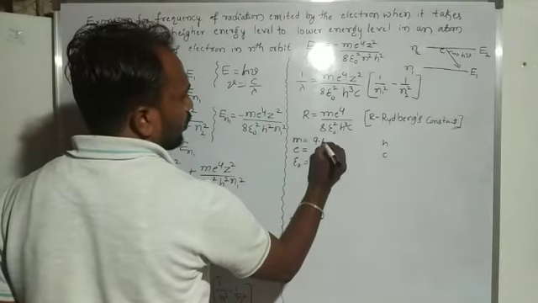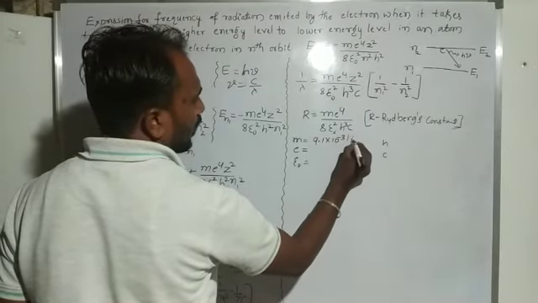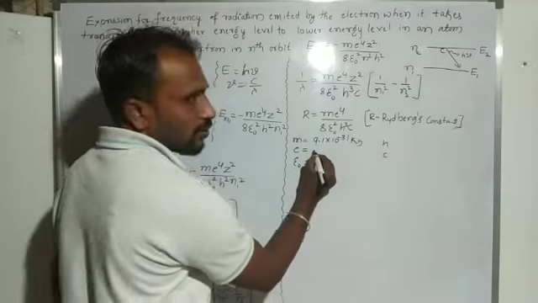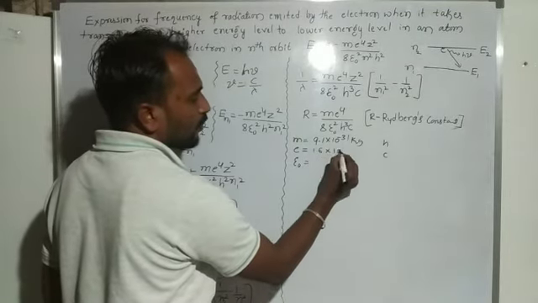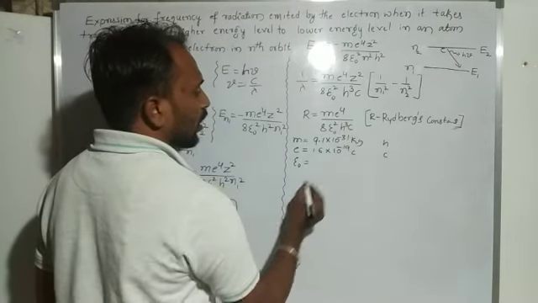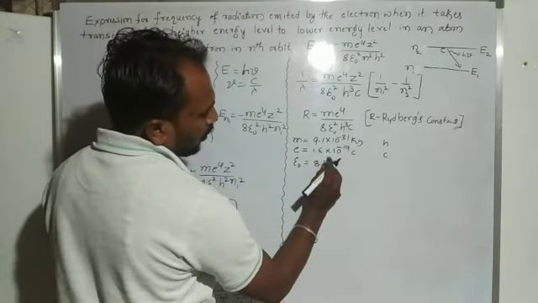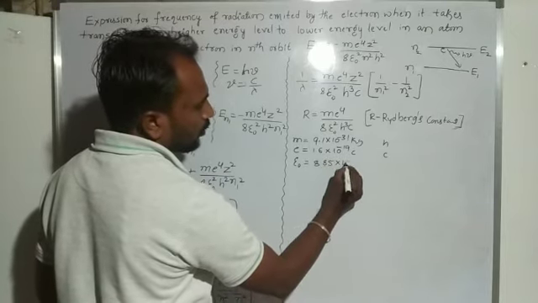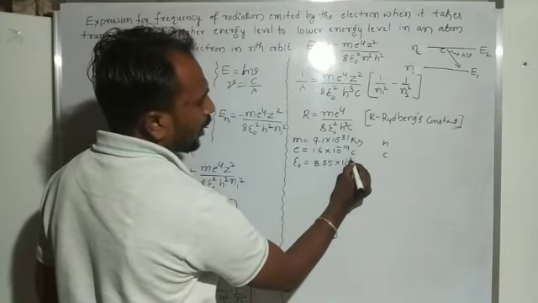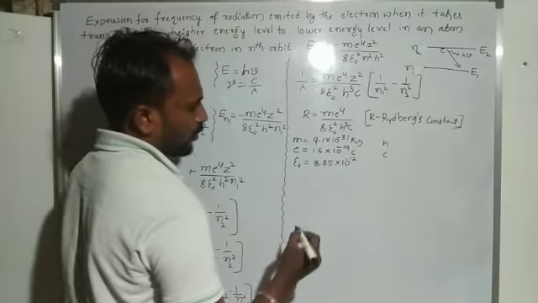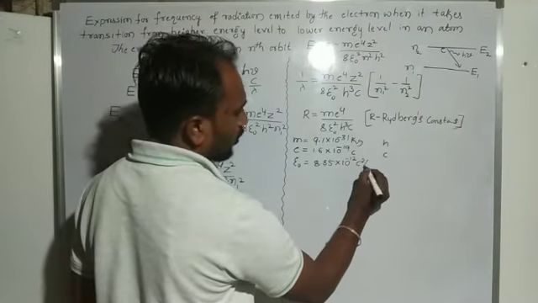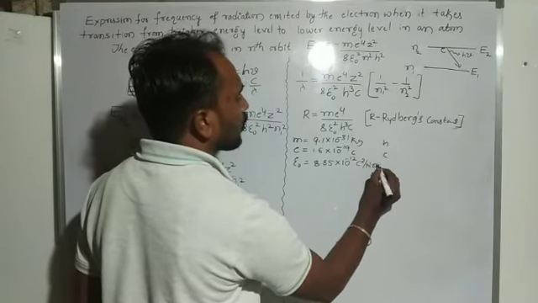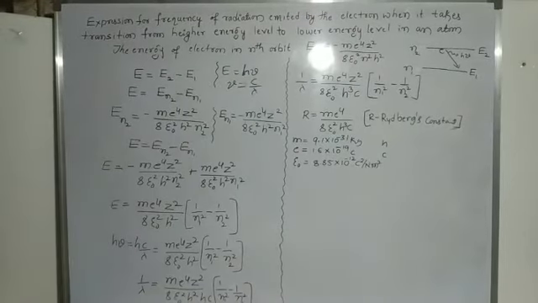Okay, so here the mass of electron is 9.1 into 10 power minus 31 kg, and e, the charge on electron, is 1.6 into 10 power minus 19 coulomb, and epsilon naught is 8.85 into 10 power minus 12 coulomb square per newton meter square.